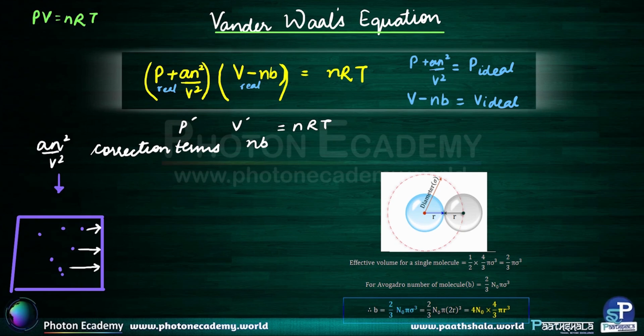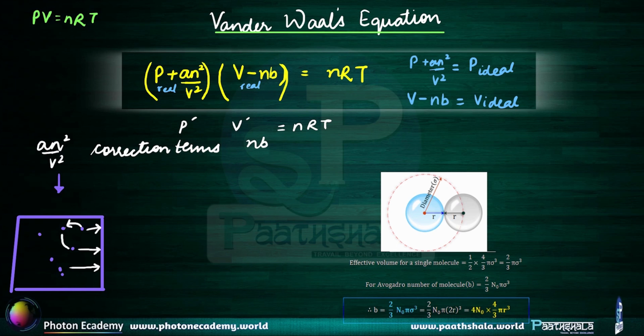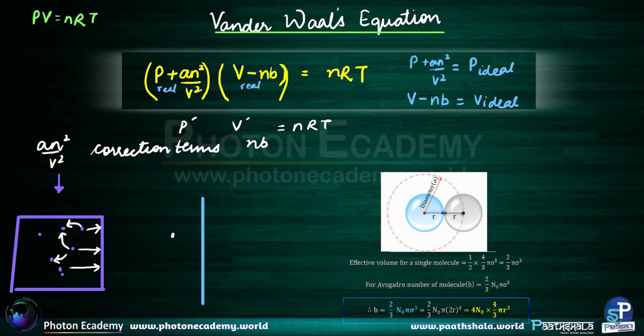Now, since the gas is real, these particles are attracting this molecule towards themselves. So, whichever molecule is trying to go towards the boundary is being attracted by other molecules. Now, try to think of it in this way. Let's say there is a wall and you are standing here trying to push the wall, right?